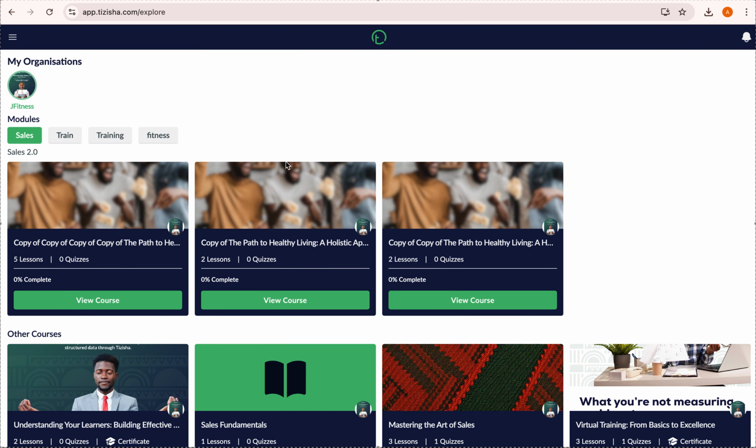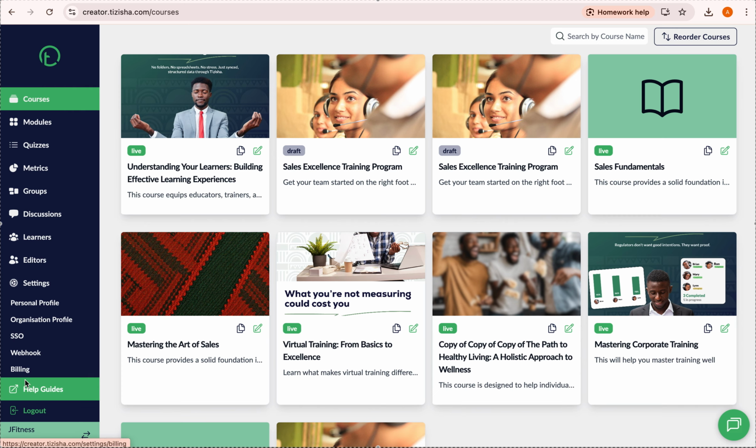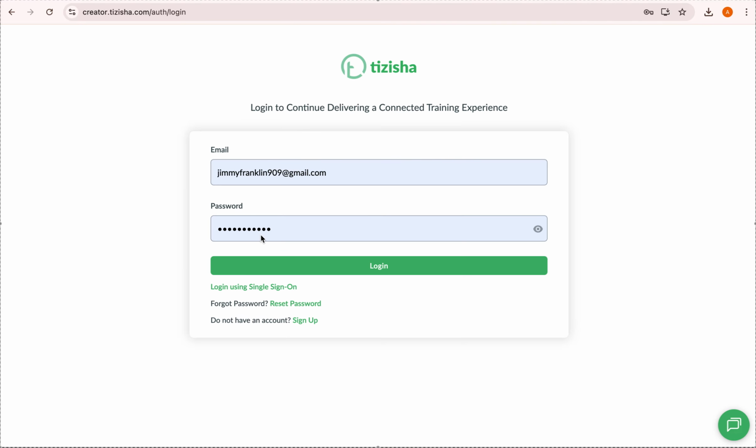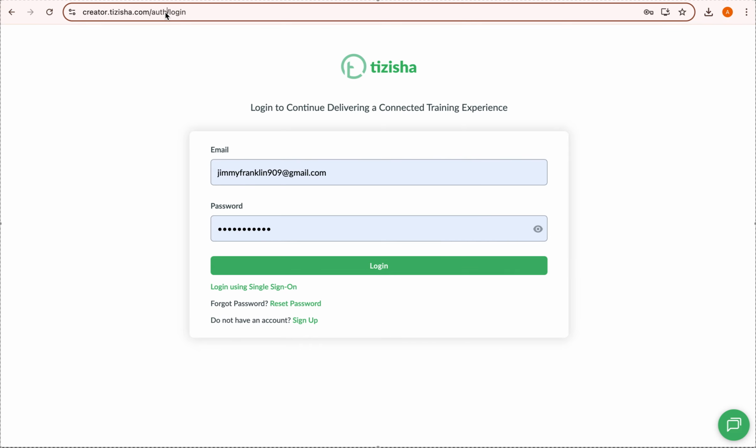So now we're going to transition to the creator platform, so that you get to see how all these courses came into life, right? And how all these modules were set up and everything. So we're going to switch to the creator now. First of all, allow me to log out from this. Let's start on the landing page.